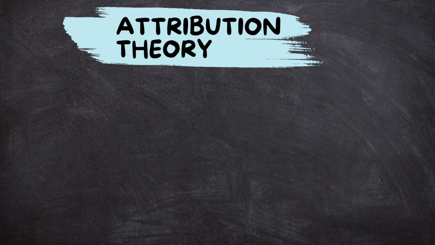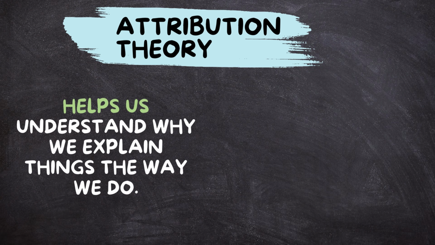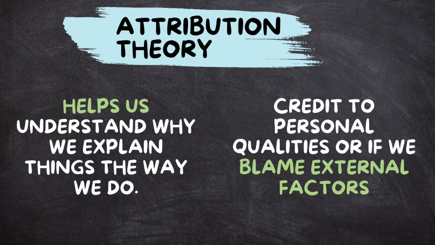Attribution theory is a tool that helps us understand why we explain things the way we do. It helps us see if we give credit to personal qualities or if we blame external factors.